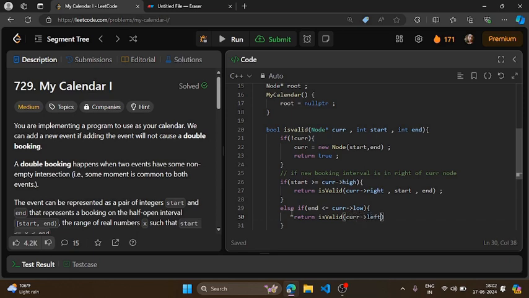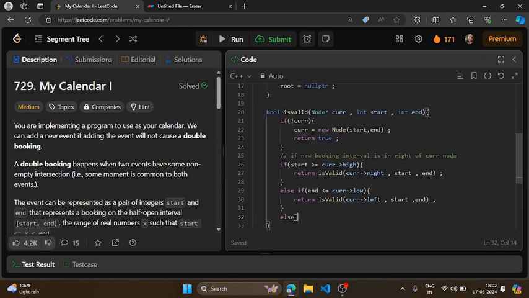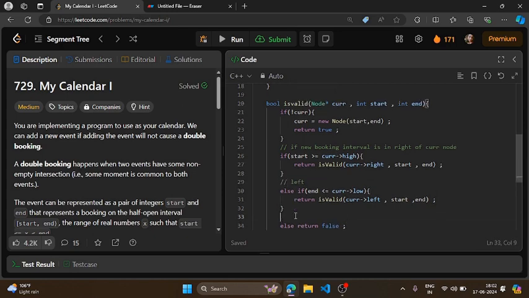Sorry, I had to move to the left, and this will be my start and end as it is. Okay, and if both of these are not happening, then definitely my new booking is overlapping with my current interval, right? So here I'm going to return false. So this is for left and this is for the overlapping case.